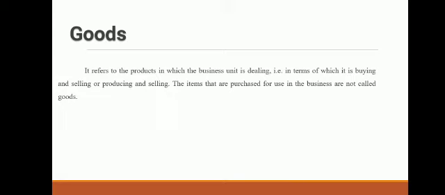The items that are purchased for use in the business are not called goods. So if you have purchased any asset for using in your business, then it is not goods, but it is asset. For example, furniture purchased for utilizing in the business. So that furniture is asset. But if I am the manufacturer of furniture items, then furniture I am manufacturing for the selling purpose. So furniture would be goods for me.